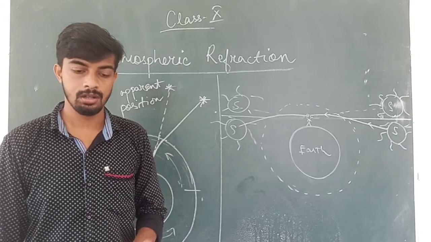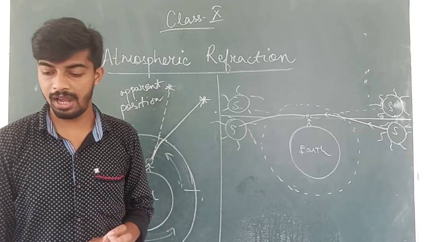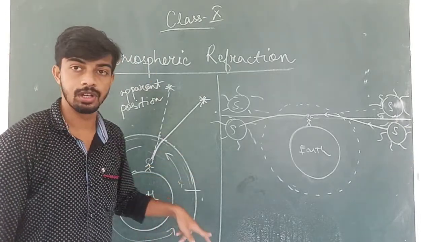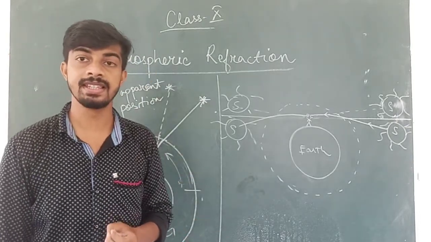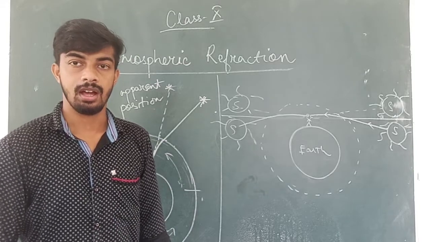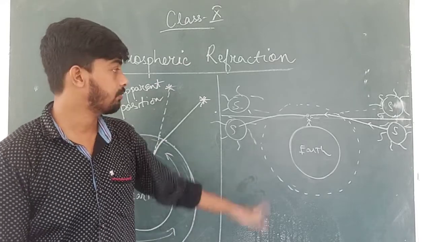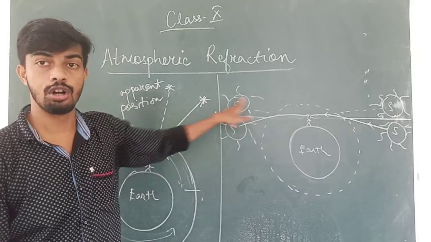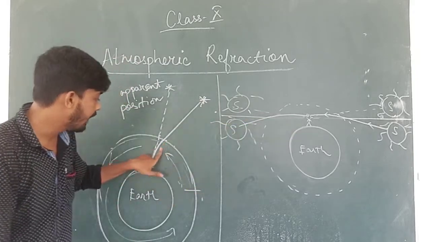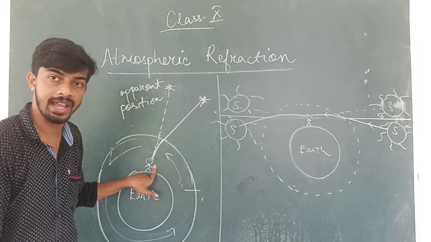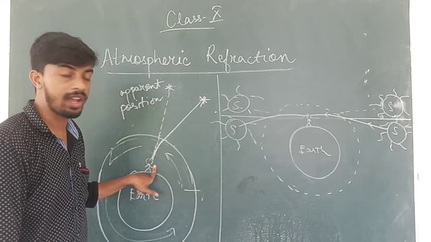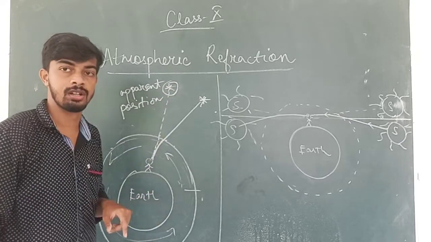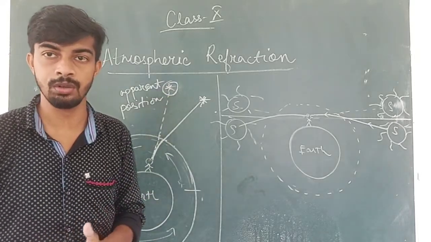From this topic, atmospheric refraction, we got to know that our atmosphere acts as a denser medium compared to the space around us. When the light comes from a star or from our sun, the light bends a little bit, it refracts, and due to this refraction we see an apparent position, meaning a position which is not real and which can shift.